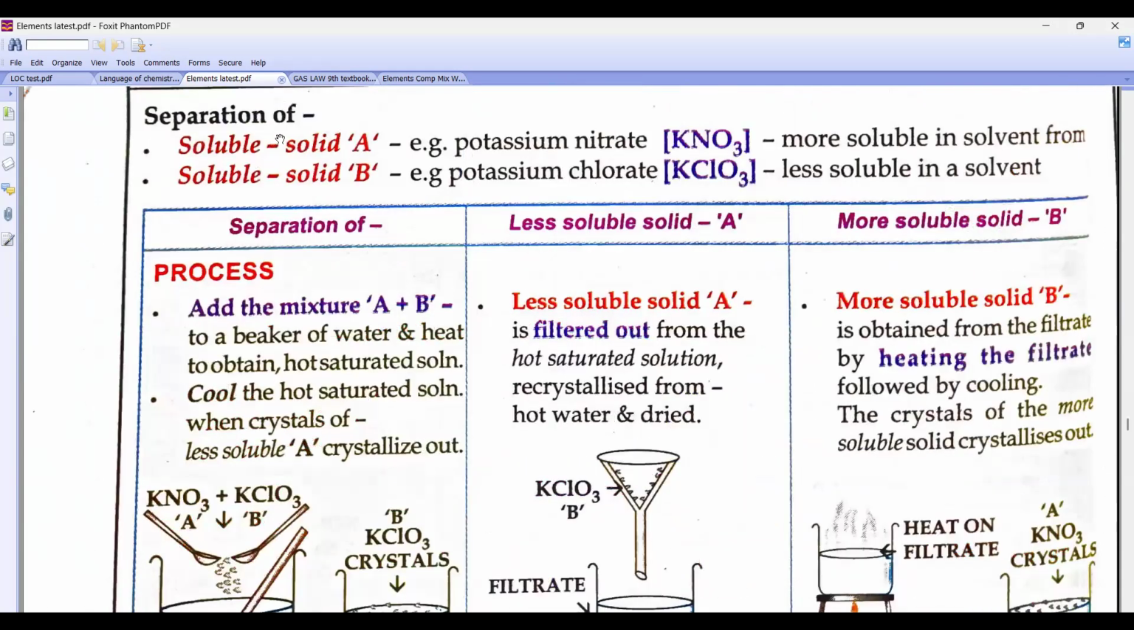Now, what do you mean by fractional crystallization? First of all, tell me what is crystallization? If I prepare a hot saturated solution and cool it, what will happen? Crystals will be formed of the excess solid which was dissolved at higher temperature. At higher temperature, excess solid dissolves because when you heat it, the water expands, so extra solid dissolves in it. But if I cool it again, its solubility will decrease so the excess solid will come out in the form of crystals. That process is known as crystallization.